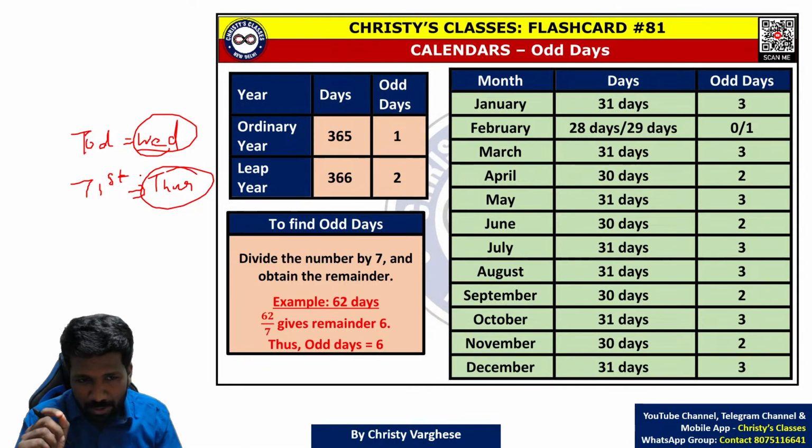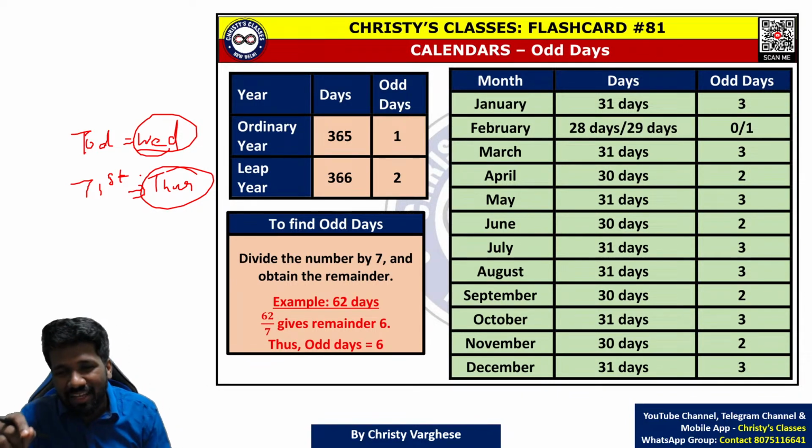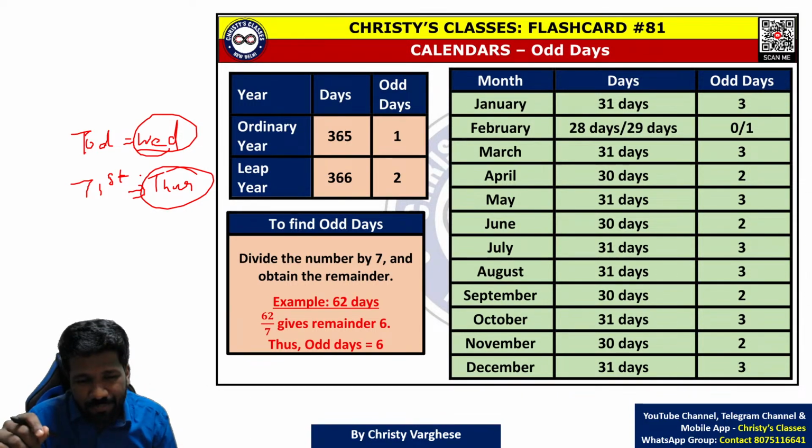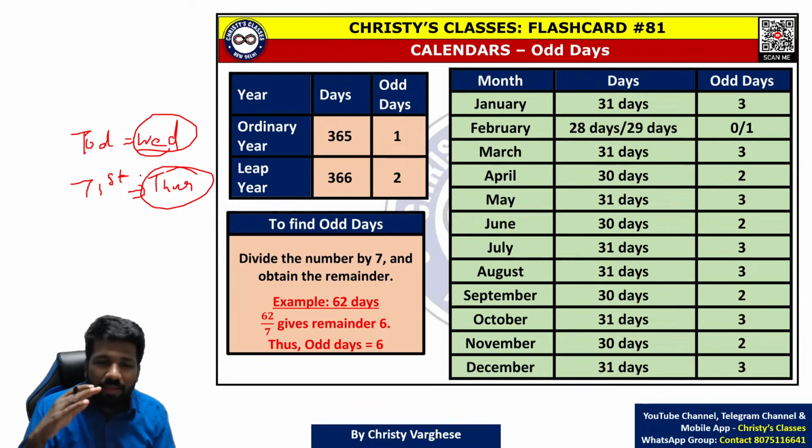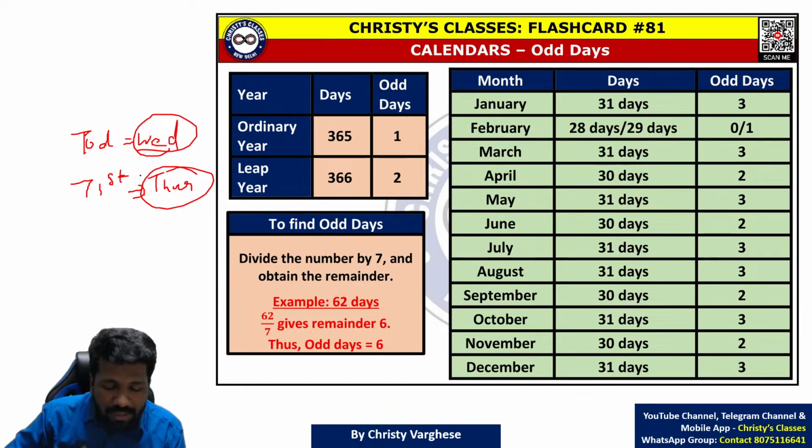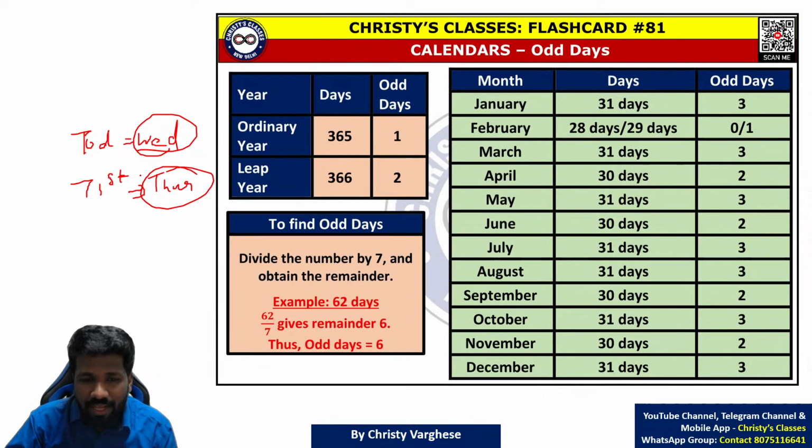That is what I can suggest, because they have not given a clear definition of what they mean. My opinion is a question paper setter should be 100% clear on those kinds of keywords. Otherwise, a person who is reading it can misunderstand it also. But anyway, those keywords you should be careful about. The logic that is needed is odd days only.